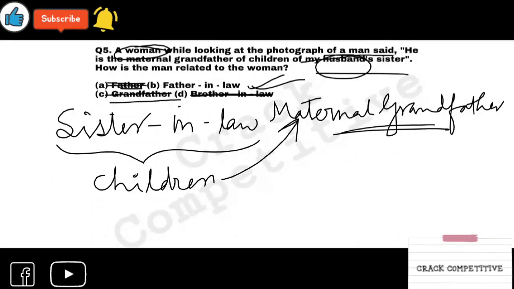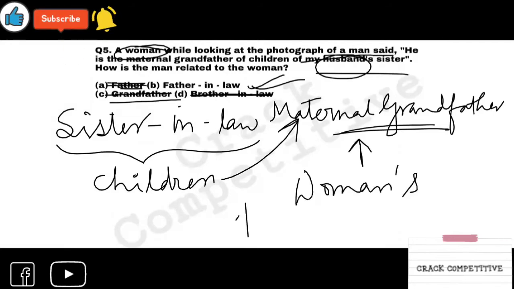He is the maternal grandfather. Maternal grandfather, then it is obvious that it won't be father or brother-in-law. There will be two options, either father-in-law or grandfather, right? And it is a woman looking at the photograph of a man. Who is that man? He is the maternal grandfather of his husband's sister's children. So it should be father-in-law.